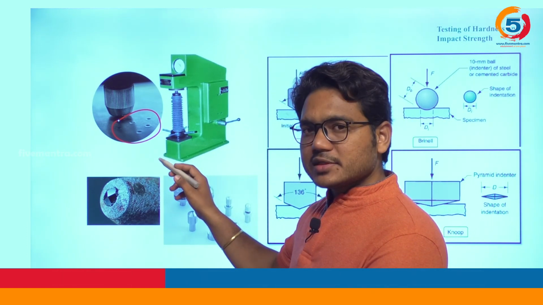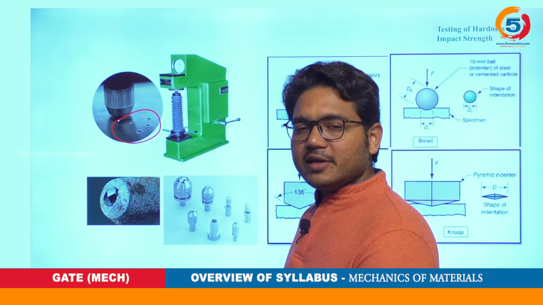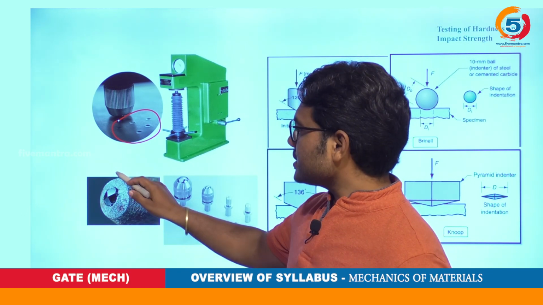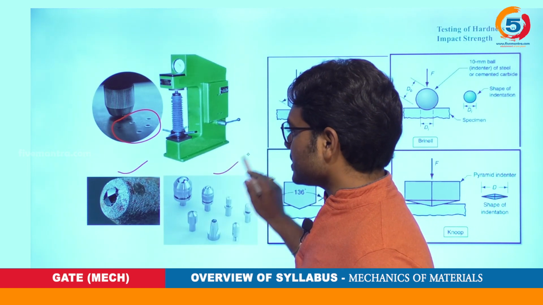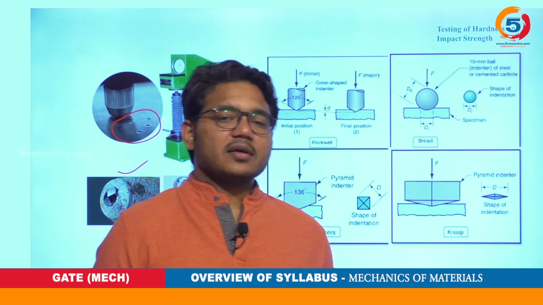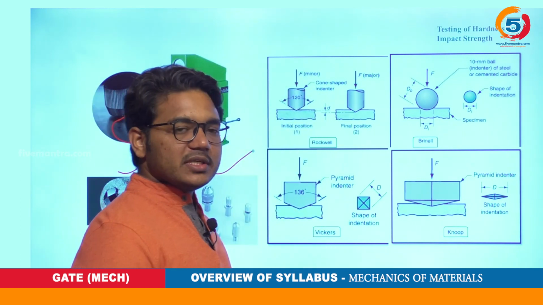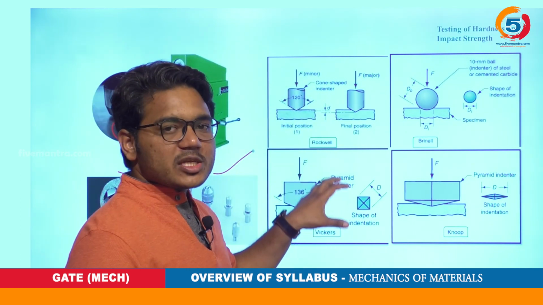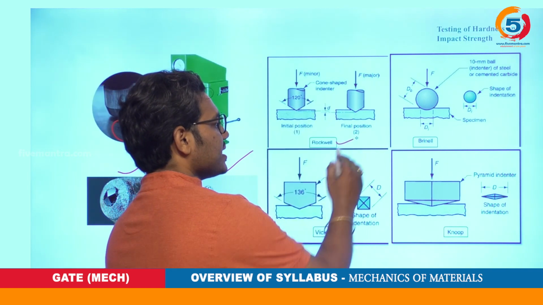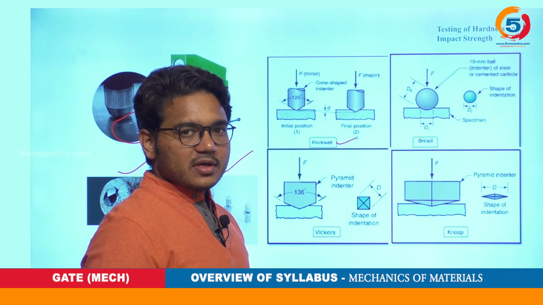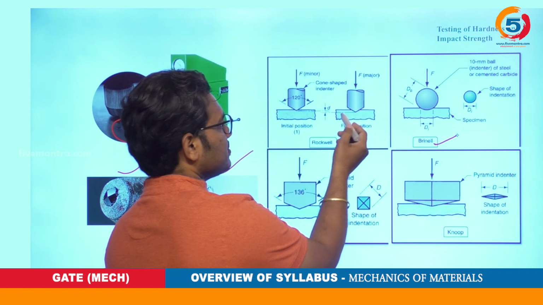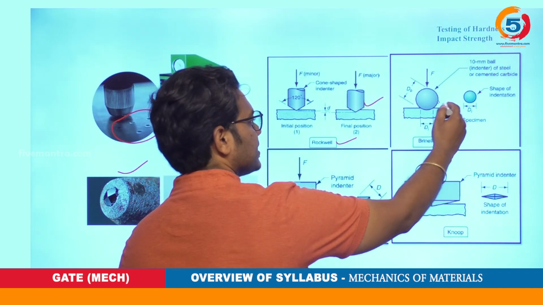Based on the indentation size and how much load you applied, we can judge what is the hardness of a particular material. Those indentations can be produced by various indenters like this. These indenters are specific for a specific test. Like the Rockwell test has a specific type of indenter, and Brinell, you could see the type of indenters we are using here,